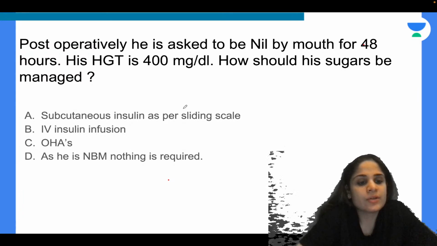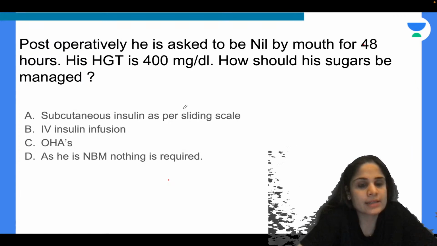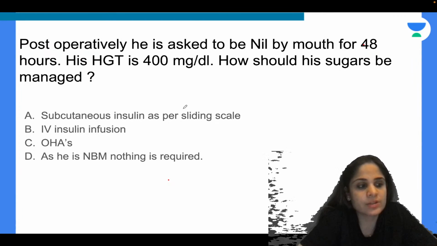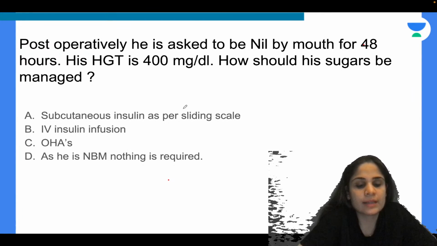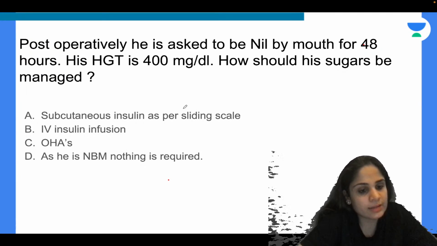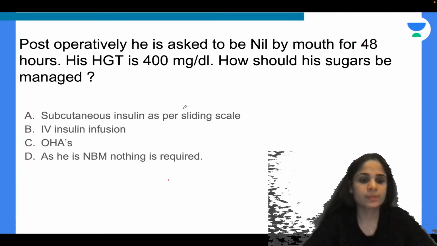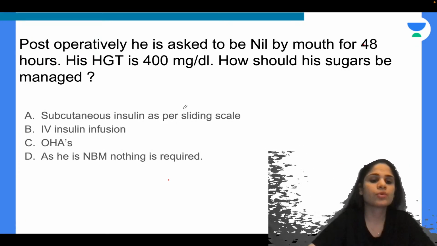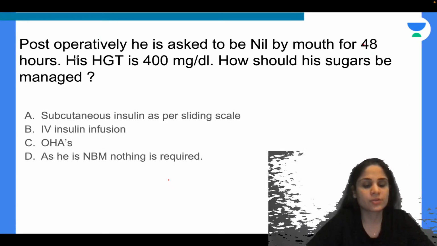Chakravarti, that is a very good question that you are asking, but remember in the exam, don't assume anything. Whatever they are telling you, whatever is written in the question paper, you go by it. If they are telling you that no, we want to continue insulin, then you continue insulin at a lower dose. But if they are not telling you anything else, don't assume that since the patient is on both OHAs and insulin, he must be having uncontrolled sugars.